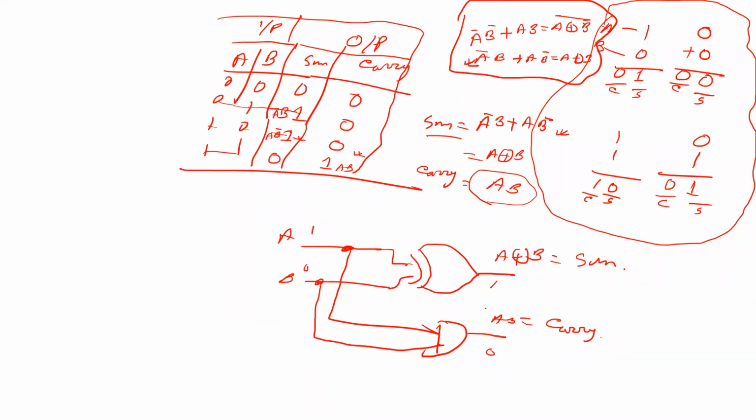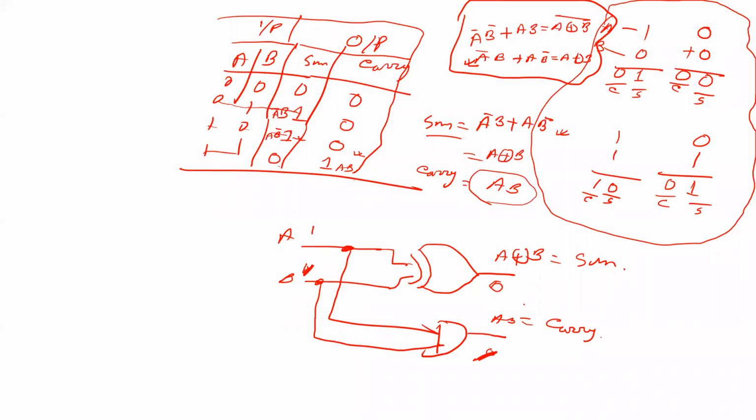Okay, so clear? This is 1 and this is 0. If suppose both are 1, the exclusive OR gate, you know, 1 1 is equal to 0, and the AND gate 1 1 is equal to 1. So the sum is equal to 0 and carry is equal to 1.